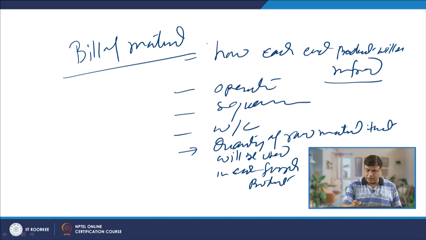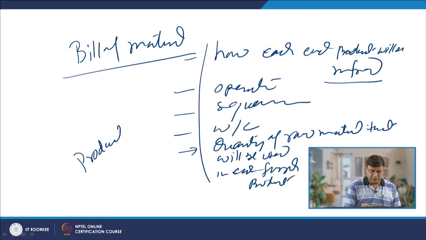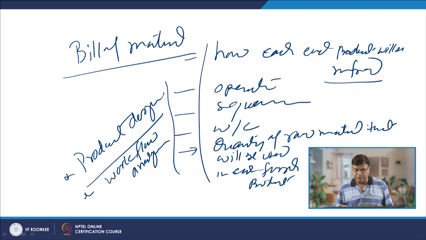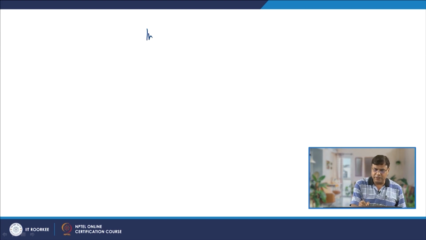So, this information is basically extracted from certain sources. Based on the product design, we will identify what operations will be carried out and what material will be needed. Then work flow analysis will give us the sequence of operations. So, these things can be used to gather information about the bill of material.